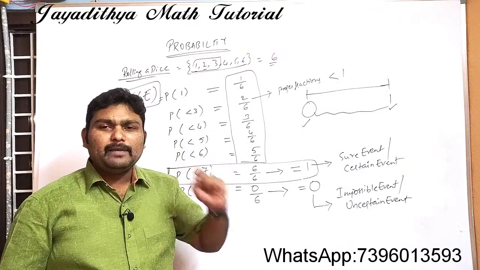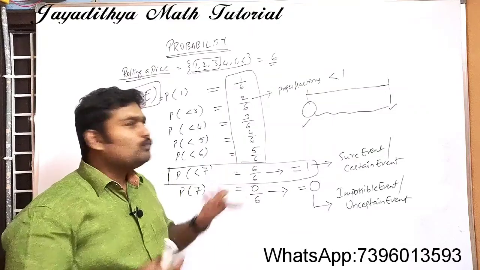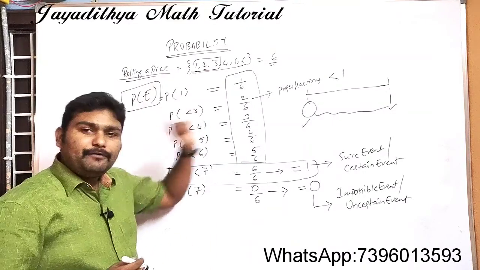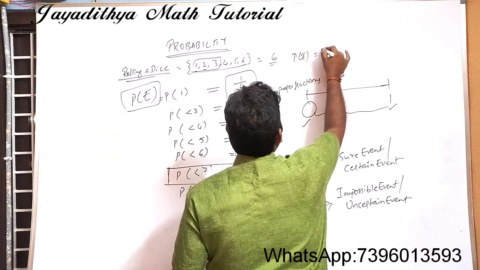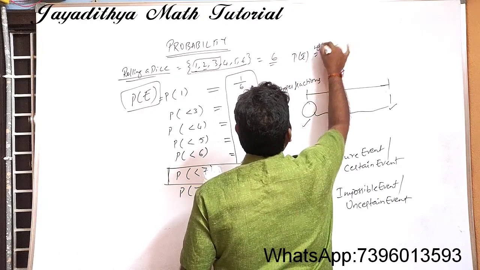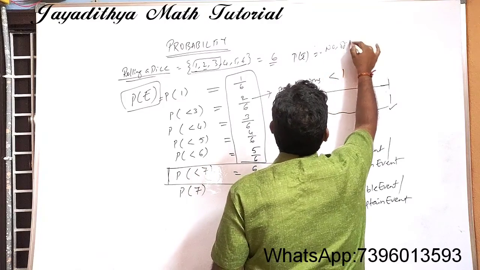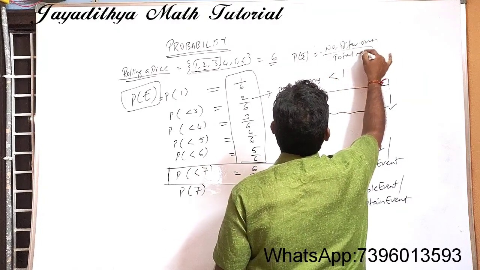Probability value will never be a negative value. Probability of an event will never be negative. Why will it not be negative? If you observe the formula, what is our formula? Probability of an event will be the number of favorable outcomes by total number of outcomes.